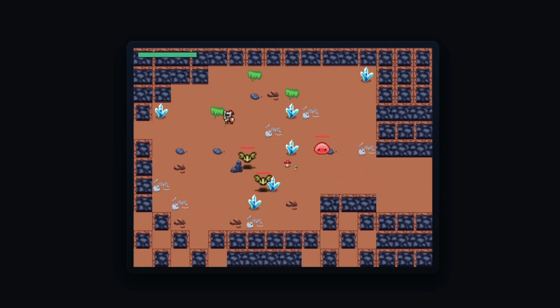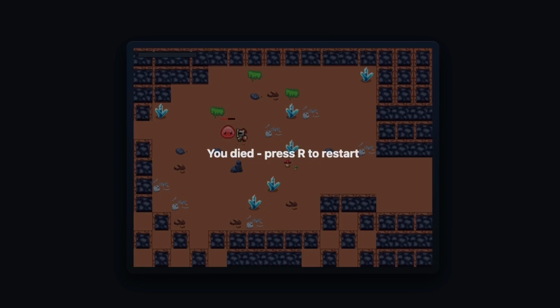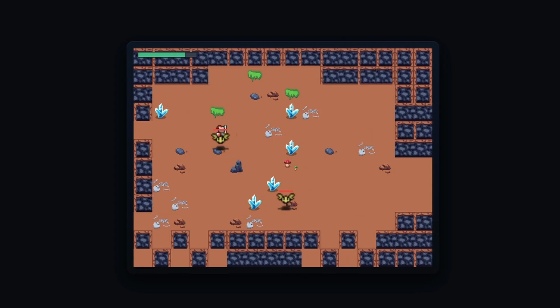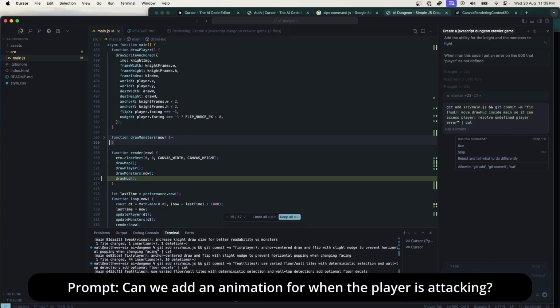I can move. Oh, okay, so everyone's got little health bars. How do I... Space to attack, right? Or can I just... No, I have to press space. You died. Okay, so if I don't do anything, I'll just die. But if I press space... Okay, that's cool. I like the health bars, but there's no animation.